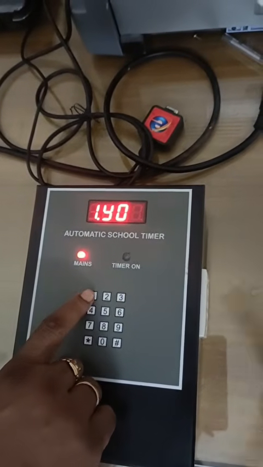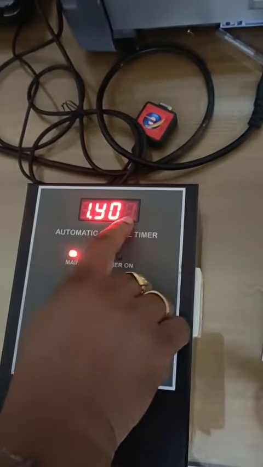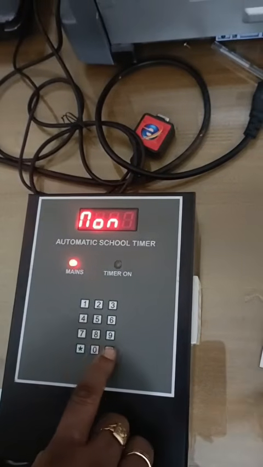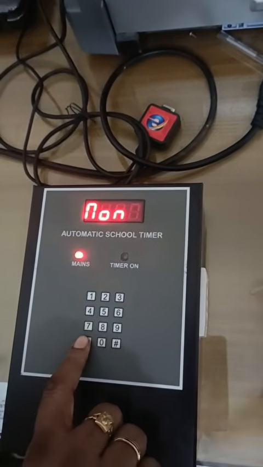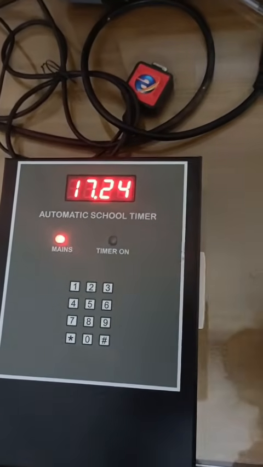If you want it, press 1. If you do not want it, press 0. And now Sunday, we don't want it, so we're pressing 0. Now press star to go back. Now the programming is done and the timer will work properly.